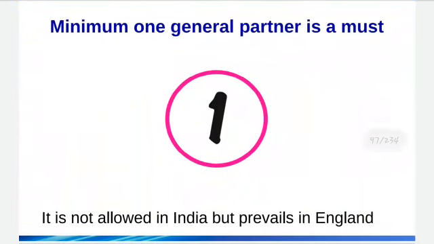So this is the difference between general and limited partnership. Let me remind you of the kinds of partnership. It's two, general and limited. General has all the basic characteristics of partnership. It is divided into two: particular partnership and partnership at will. And the second one is limited, where at least one member should have a limited liability.